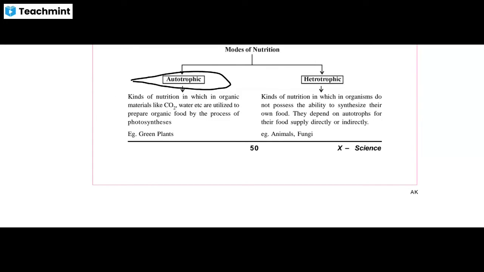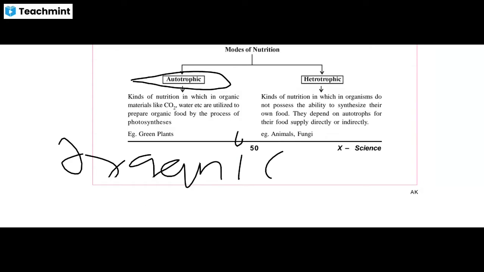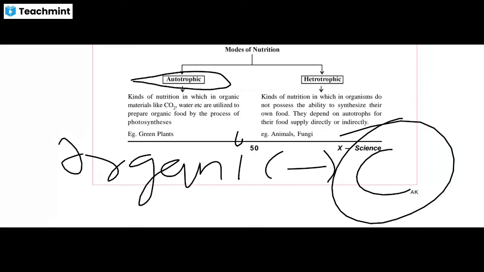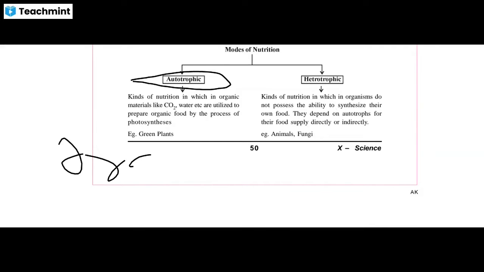If someone asks you what organic material is, you say organic material such as carbon dioxide and water are utilized to prepare organic food by the process of photosynthesis. In autotrophic nutrition, plants generally do this. This type is mostly seen in plants, and also in blue green algae. They make their own food with the help of photosynthesis, so it is called autotrophic nutrition, and the organisms are called autotrophs.